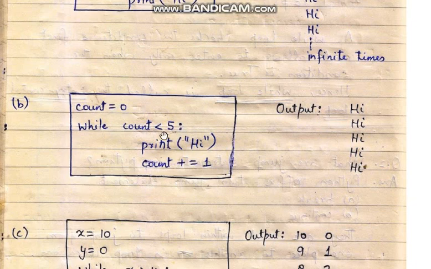So it means this particular block of code will get executed for count equal to 0, for count equal to 1, for count equal to 2, for count equal to 3, for count equal to 4. It means it will be printing "hi" 5 times, and it will be changing the value of count 5 times. As soon as the value of count becomes 5, 5 less than 5 is false, and you move out of the loop. So you can see the output is hi, hi, hi, hi, hi, 5 times in different lines.